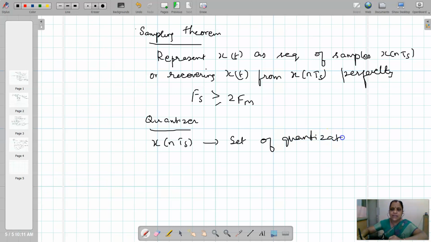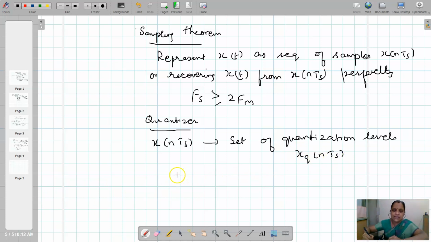This quantization is an approximation process. These quantization levels are the approximate values of x of nTs, this is xq of nTs.